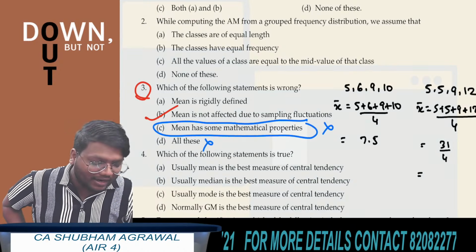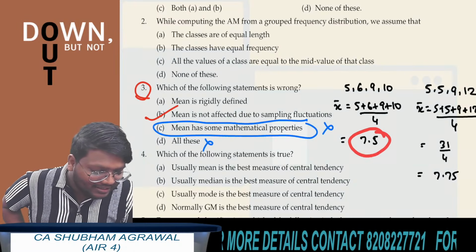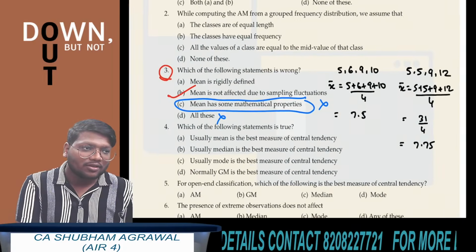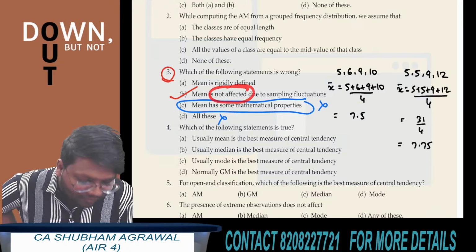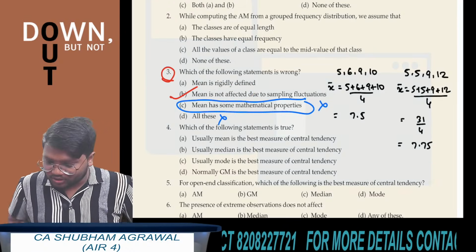Now 31 divided by 4, what you will get? 7.75. So mean is getting changed. Okay, due to sampling fluctuations, mean is getting changed. Which option is correct? Option B. Here what they have written, mean is not affected. Okay, but this is wrong. Mean gets affected due to sampling fluctuations.